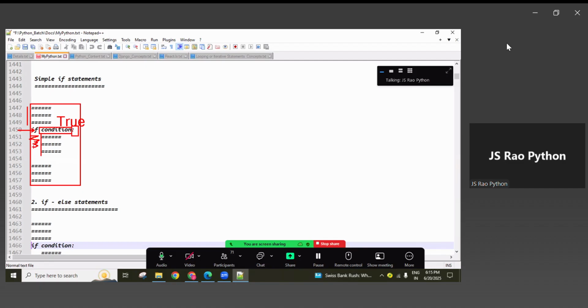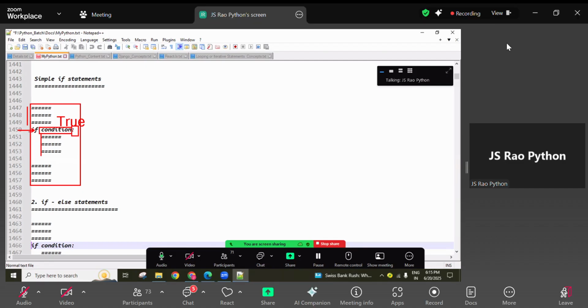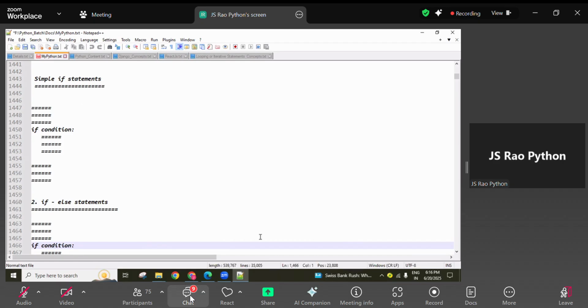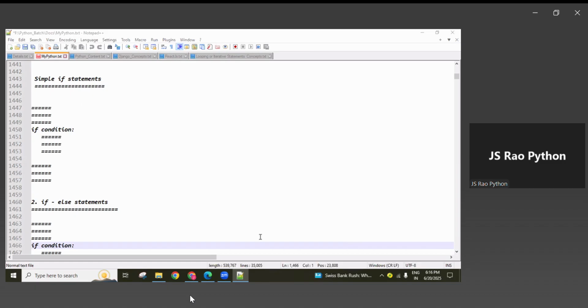In the chat box, give a reply. By default, how many spaces are taken for indentation? If this condition is right, it executes these lines. If this condition does not return true, then it jumps outside the if block and these normal statements execute. So how many spaces are occupied by default by Python? Asked, guys. Okay, so 4 spaces.